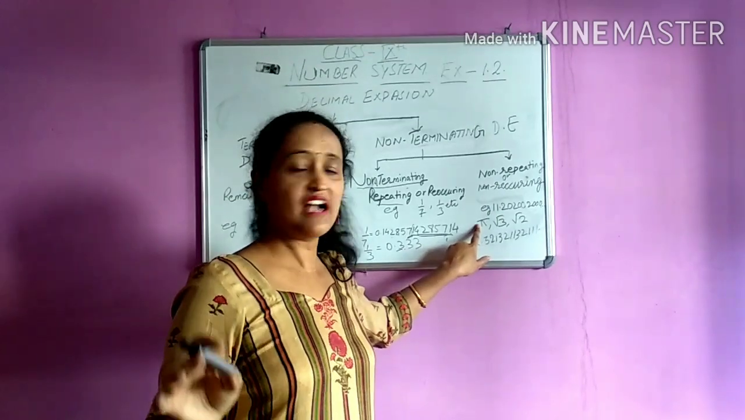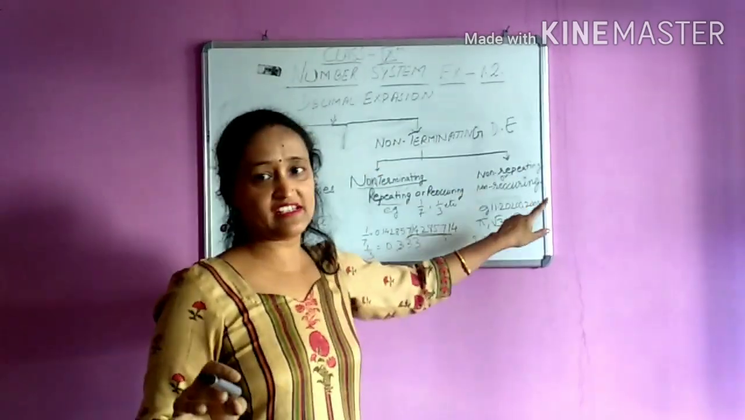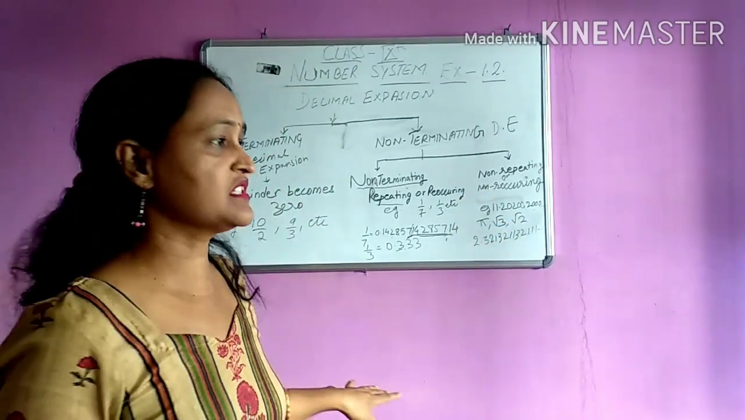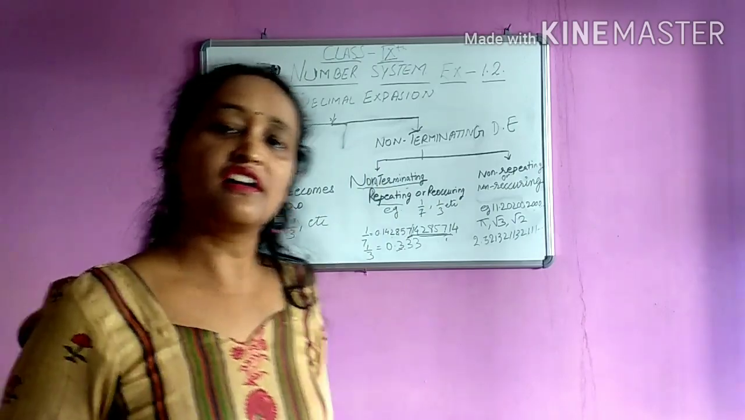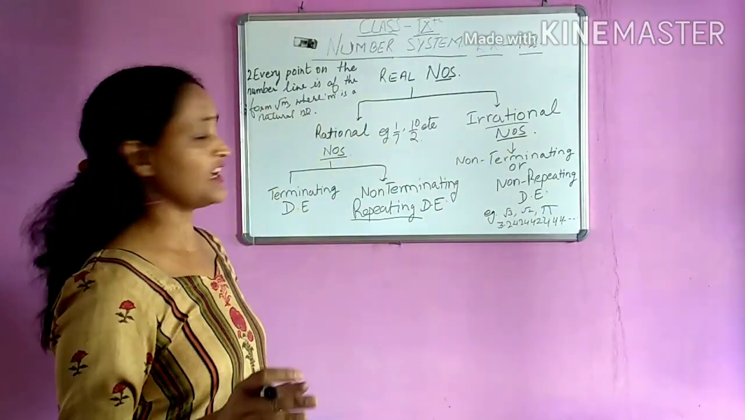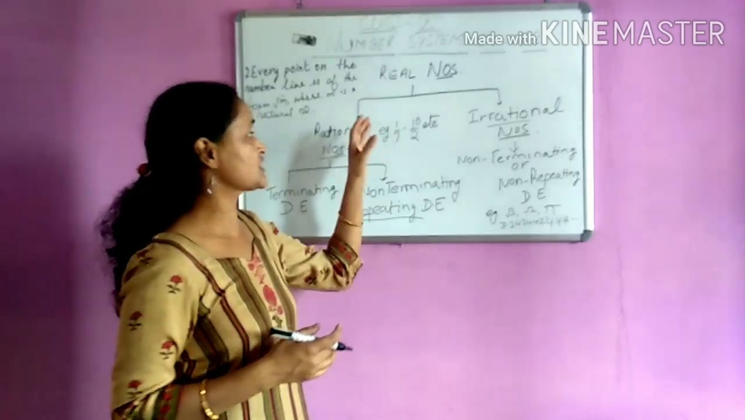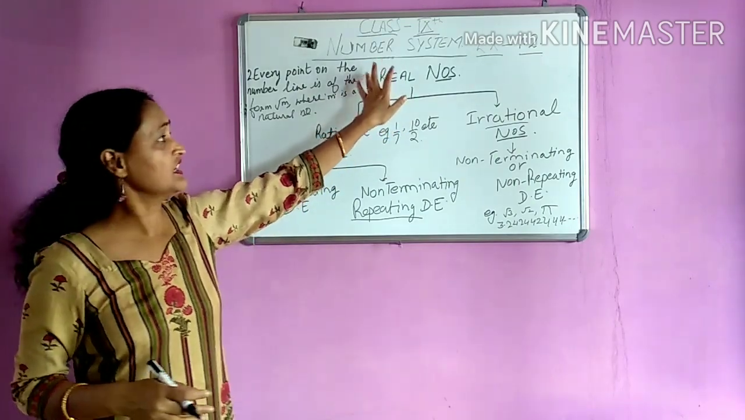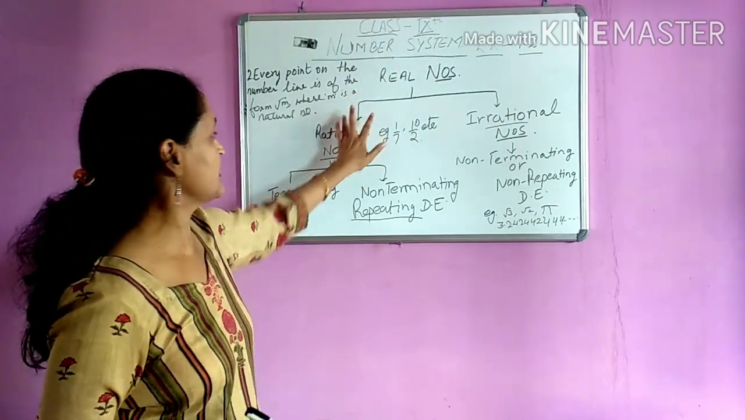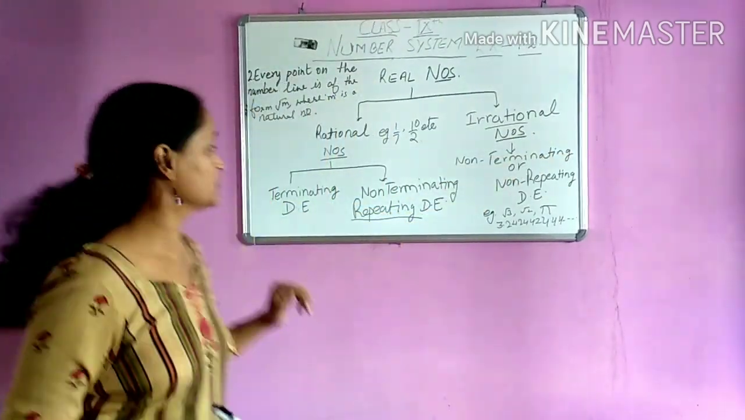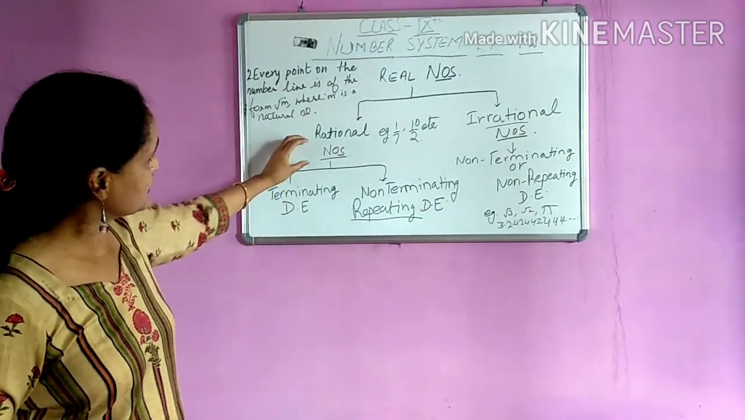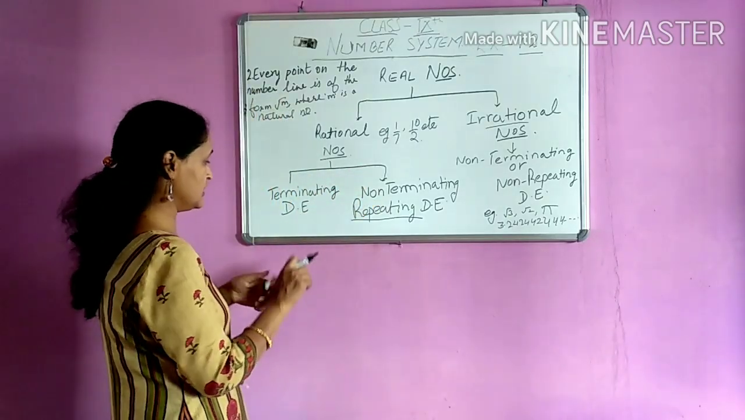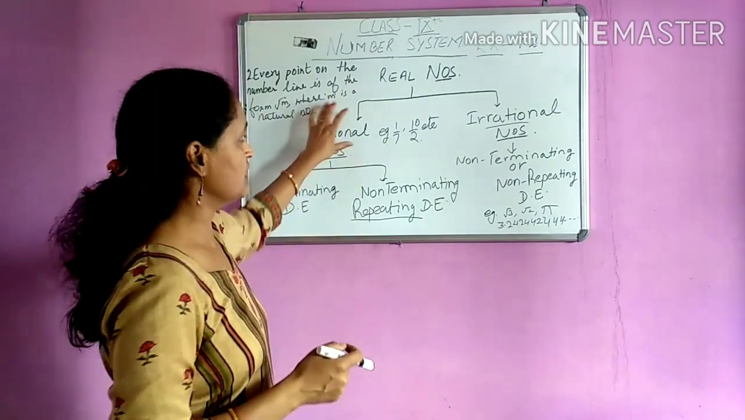Pi also comes under non-terminating non-repeating decimal. So root 3, root 2, all these are numbers which are non-terminating and non-repeating. It becomes very easy for you after explaining the decimal expansion. So after decimal expansion, we have real numbers in the number system. Real numbers are divided into two, that is rational numbers and irrational numbers. Rational numbers are further divided into two, that is terminating decimal and non-terminating decimal.